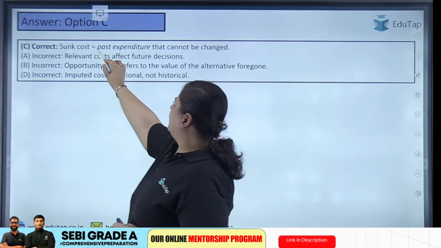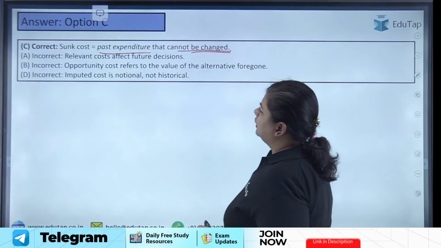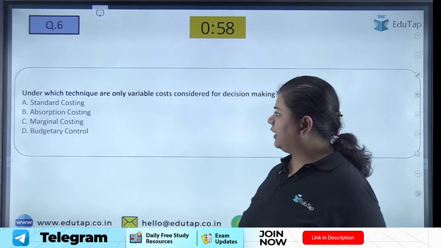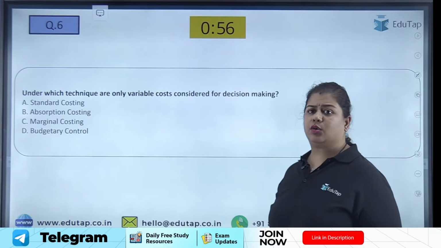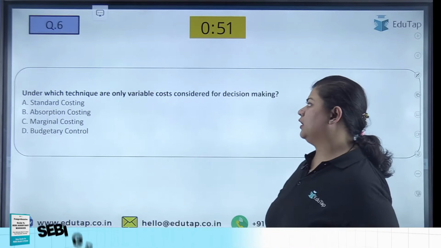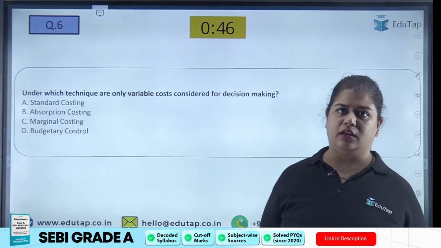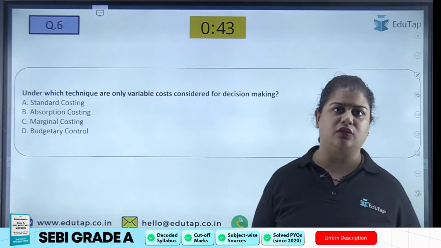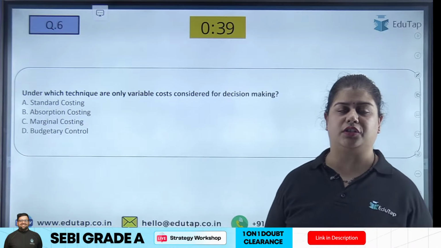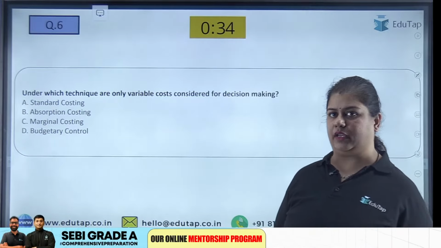So sunk cost is what? Past expenditure that cannot be changed. Right? And the rest we have discussed. Now coming to the next question, under which technique are only variable costs considered for decision making? So now in brief, we'll be understanding what the different techniques are: standard costing, absorption costing, marginal costing, and budgetary control. For all those who know, please try to answer this question.